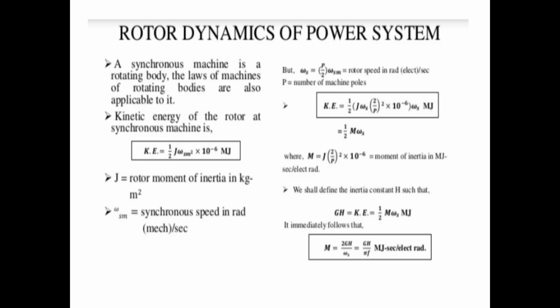We shall define the inertia constant H such that GH equals KE equals 1 by 2 M omega s in MJ. M equals 2GH by omega s equals GH by pi f in MJ-seconds per radian.